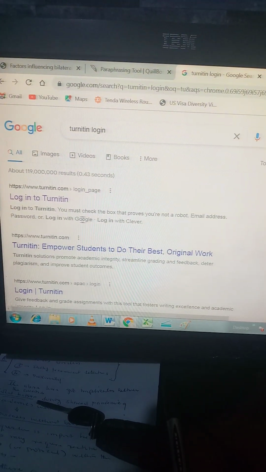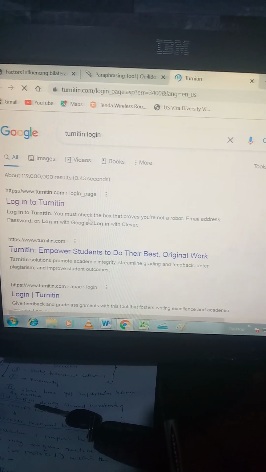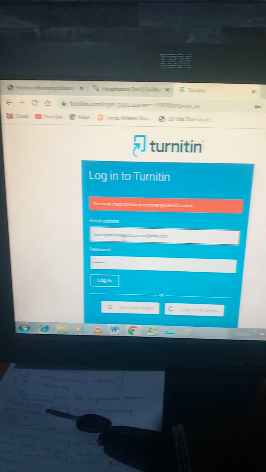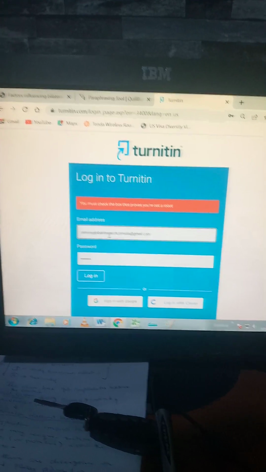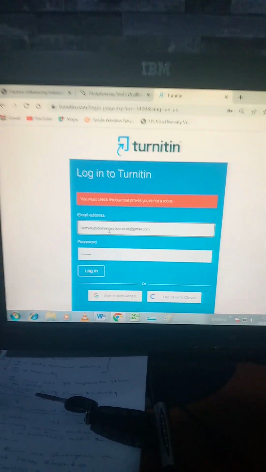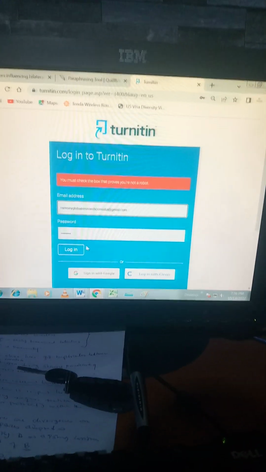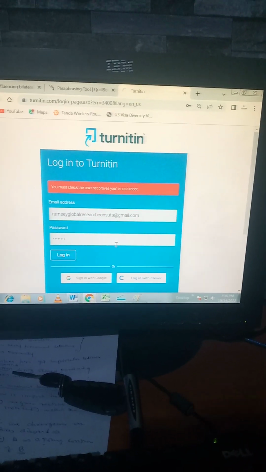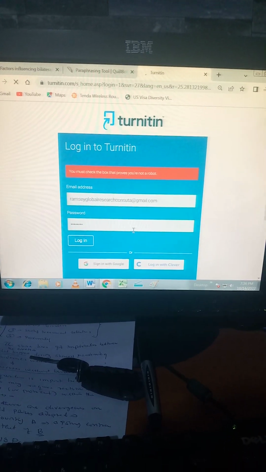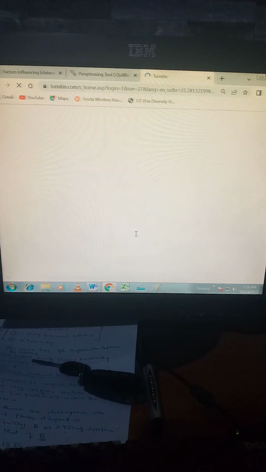Remember, for you to use Turnitin, you need to have an email and you need to get it from an authorized dealer who will sell you this account. So for instance, I'm using Ramsey Global's Turnitin login details so that I can run the two documents to compare the plagiarism levels.